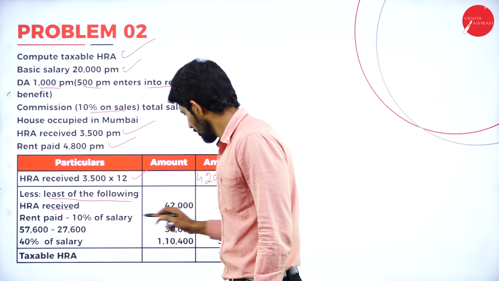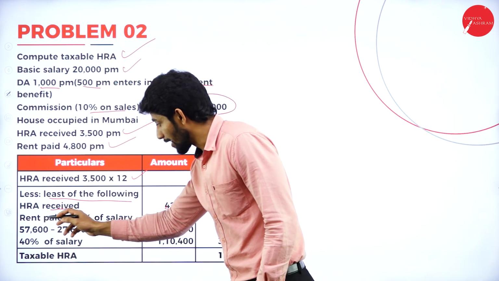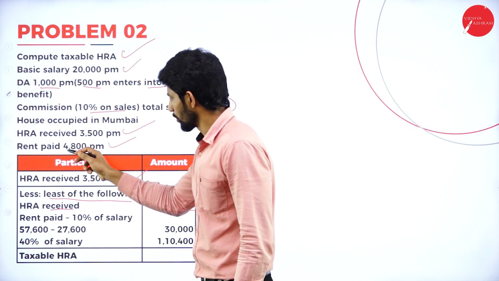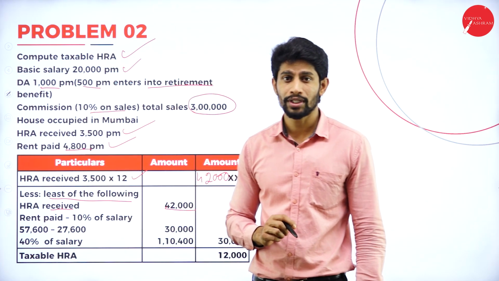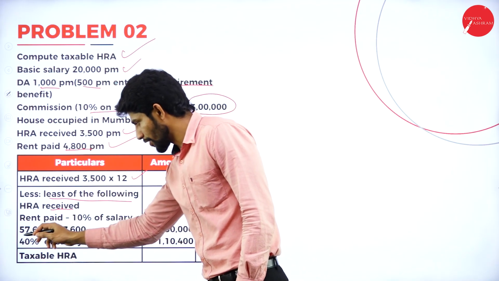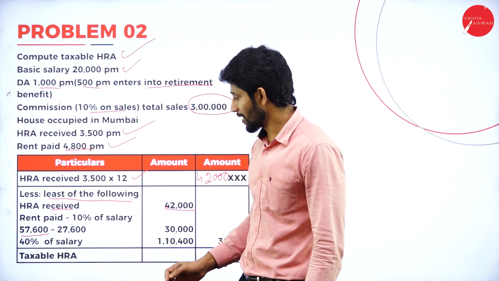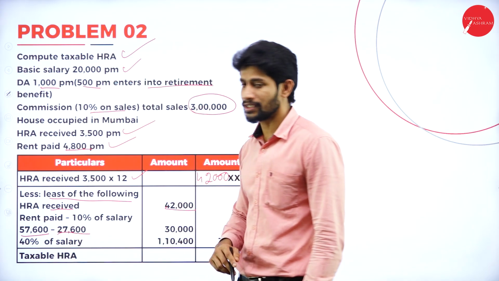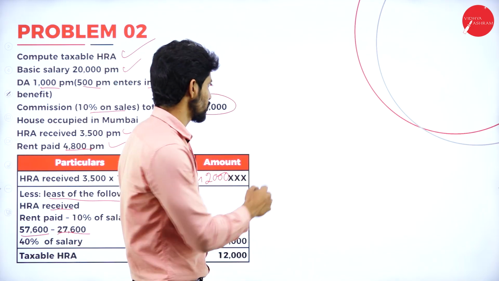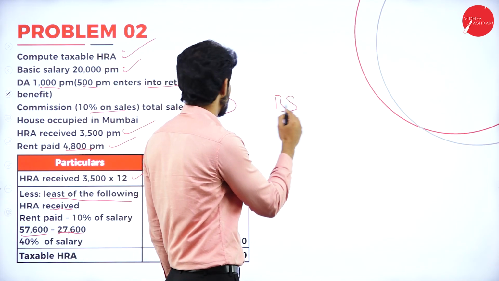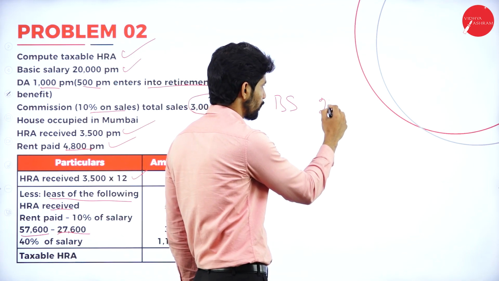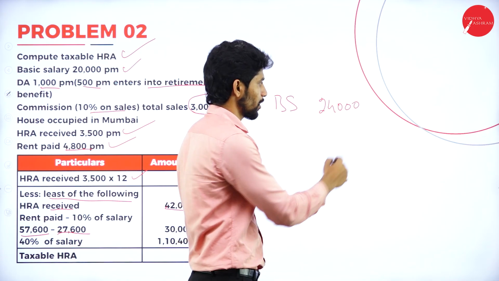Again, HRA received 42,000. Next, rent paid minus 10% of salary. What is the rent paid here? 4,800 per month into 12 months. You will get 57,600, minus 10% of salary. Again, salary means basic, DA, commission. What is the basic salary? 20,000 per month into 12 months. You will get 2,40,000.